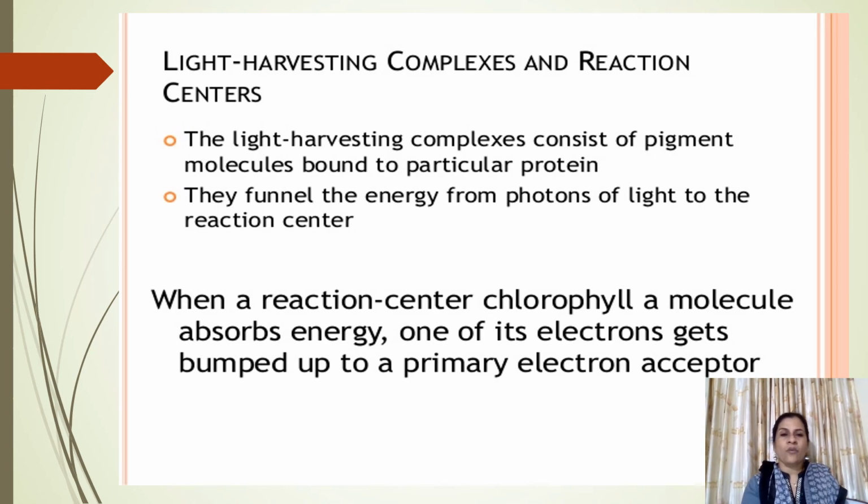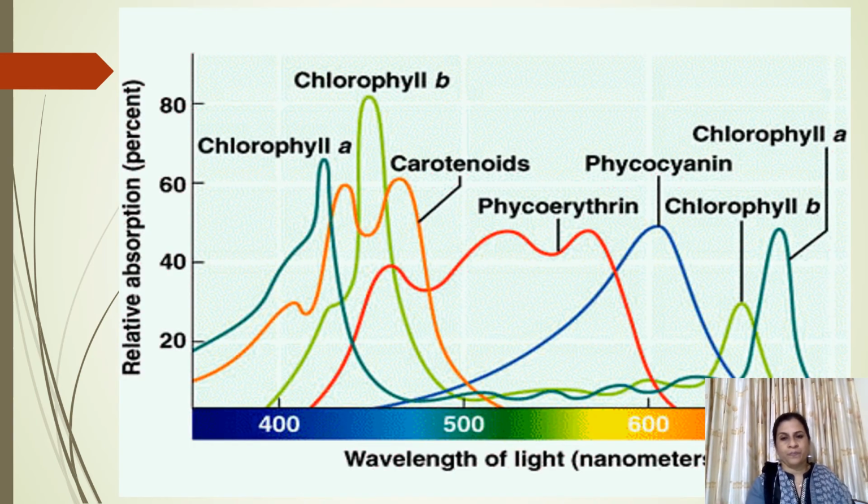The light harvesting complex is made up of all accessory pigments, like chlorophyll A, chlorophyll B and carotenoids. While the core complex, which is in the center, is made up of only one chlorophyll A molecule. This may absorb light at 700 or it may absorb at 680. So based on that, they are PS1 or PS2.